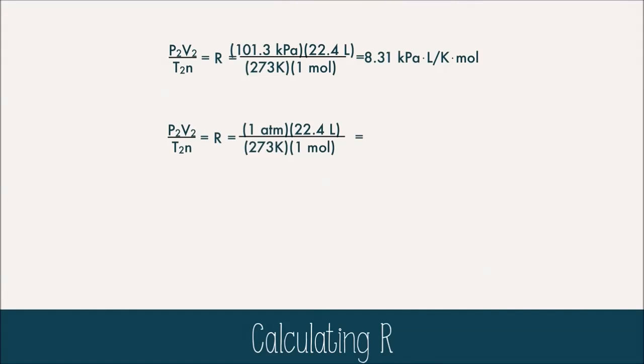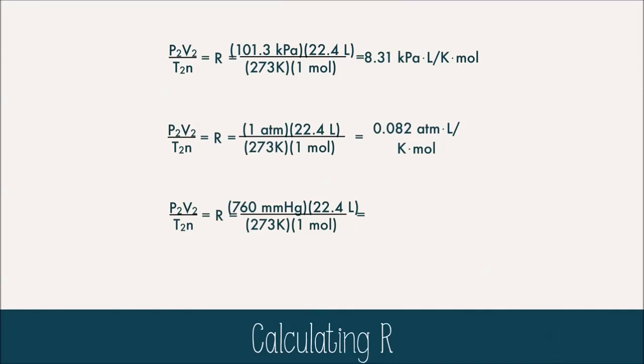Now, because there are different measures of pressure, that means there are also different values for R, depending on which unit of pressure you use. So if you use atmosphere, R is equal to 0.082 atmosphere liters per Kelvin mole, and if you use millimeters of mercury, then R is equal to 62.4 millimeters mercury liters per Kelvin mole. Again, say that one fast. Anyway, the point is, make sure that you check your R value that you're using for your problem so that it matches up with your pressure.